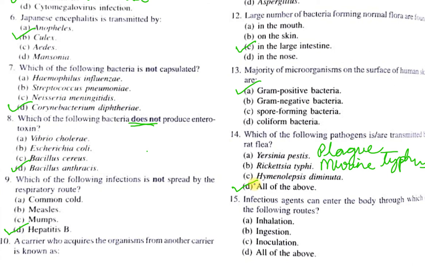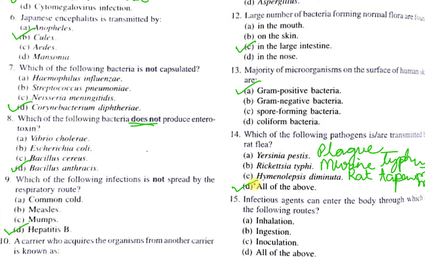Hymenolepis diminuta causes a tapeworm disease. It is the rat tapeworm and it can be transmitted accidentally to human beings through the rat flea. So here all the pathogens are transmitted by the rat flea, and option D, all of the above, is correct.